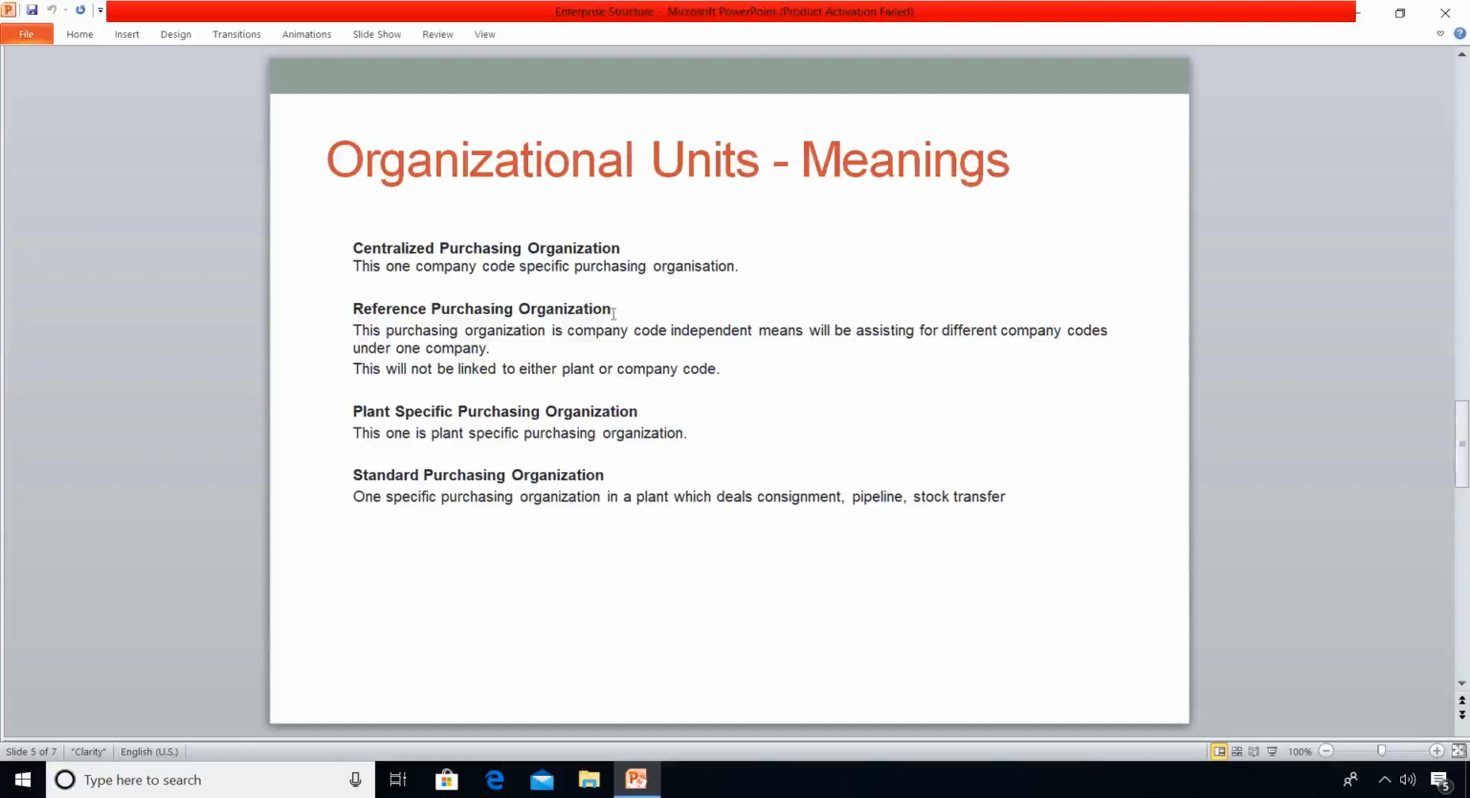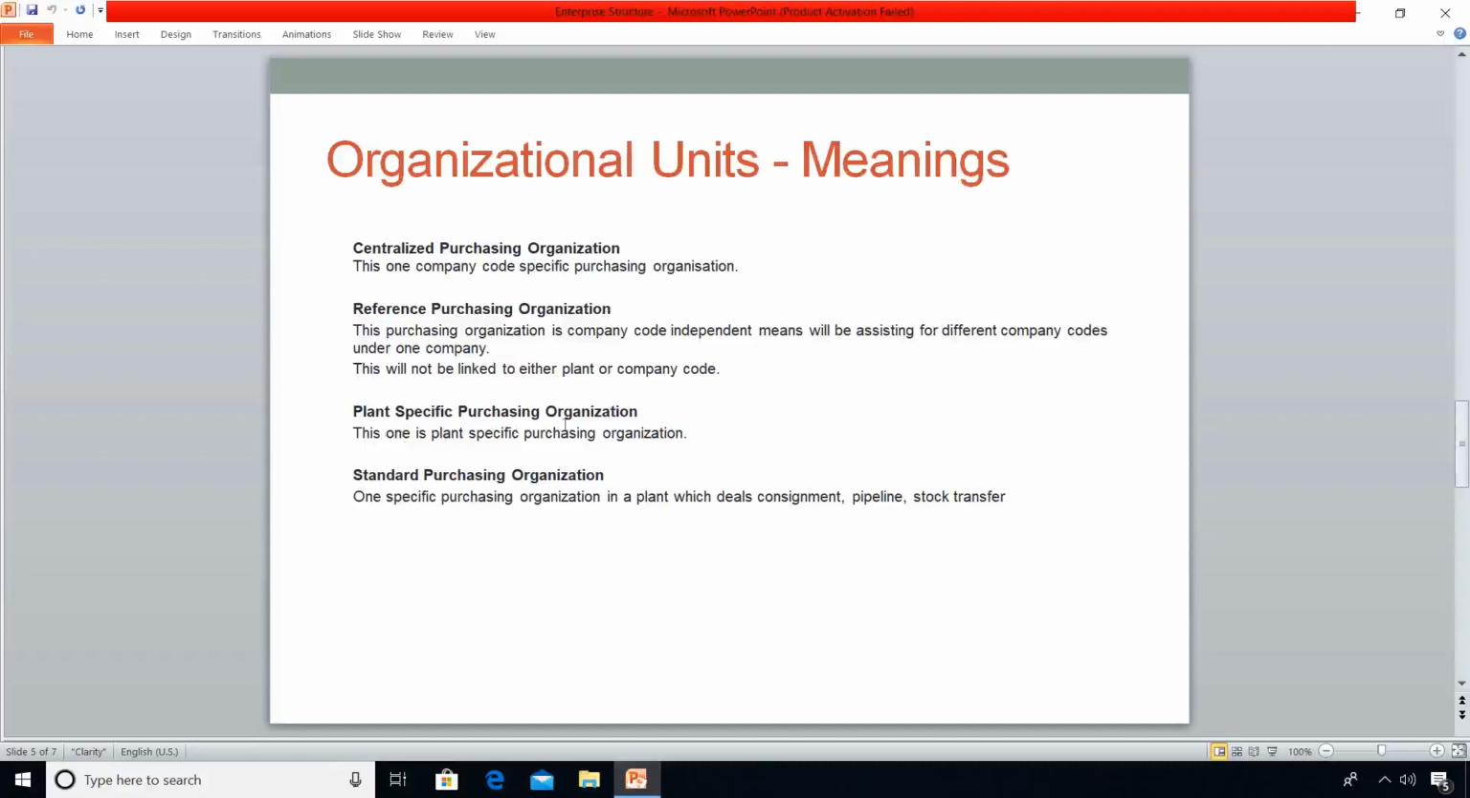For example, let's say we have got a contract agreement between the buyer and seller on the materials procurement. We have used this reference purchasing organization. If we link this reference purchasing organization to other purchasing organizations in the enterprise structure, other purchasing organizations can use this reference purchasing organization's conditions and terms. So in that way, we will have the privilege of the reference purchasing organization.